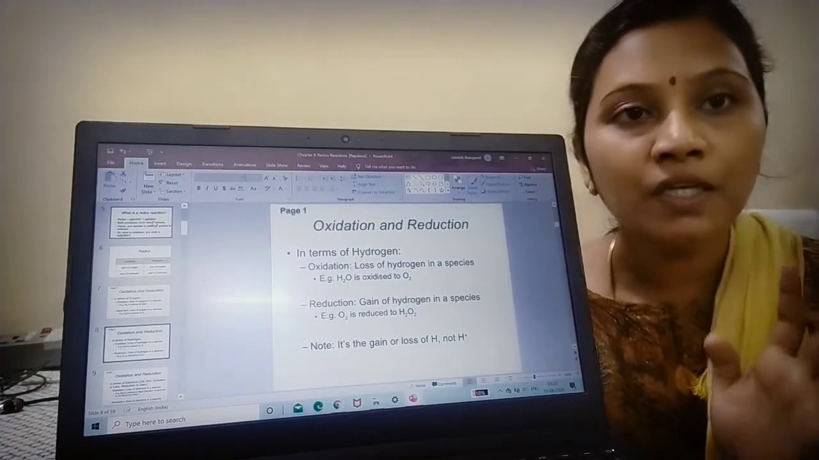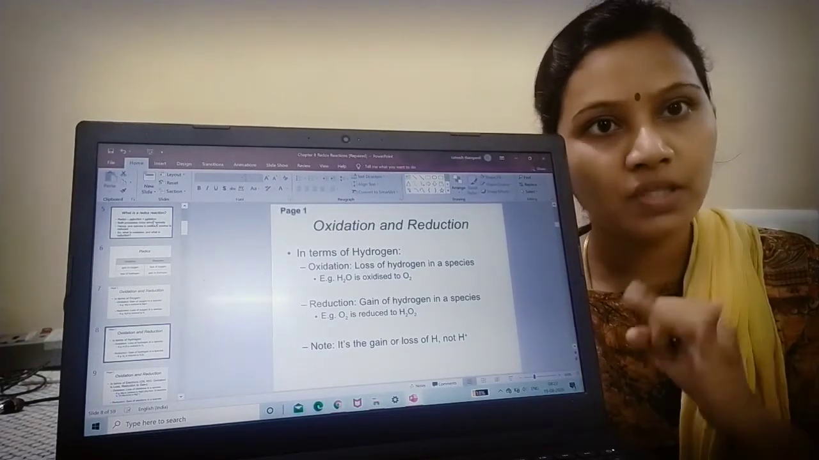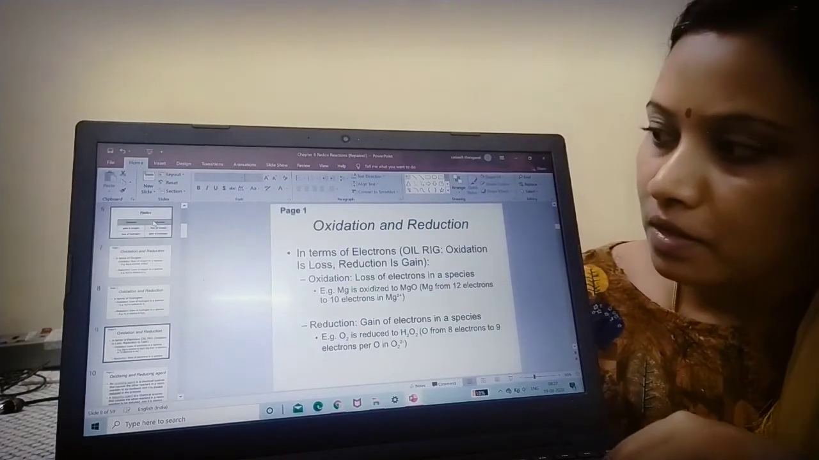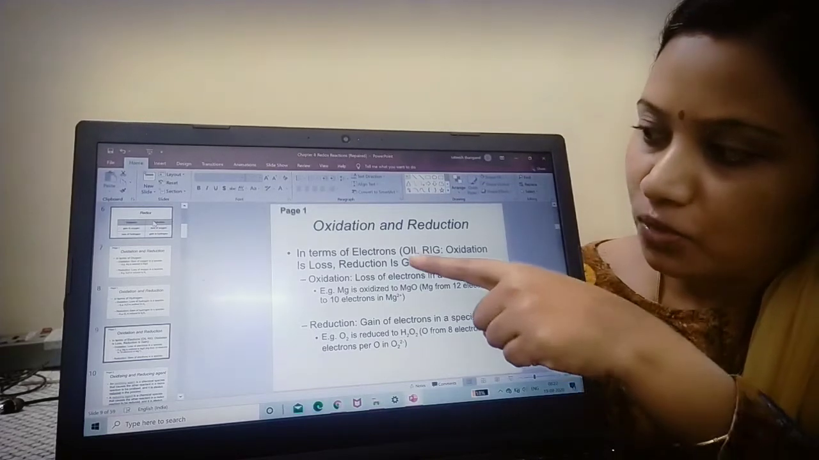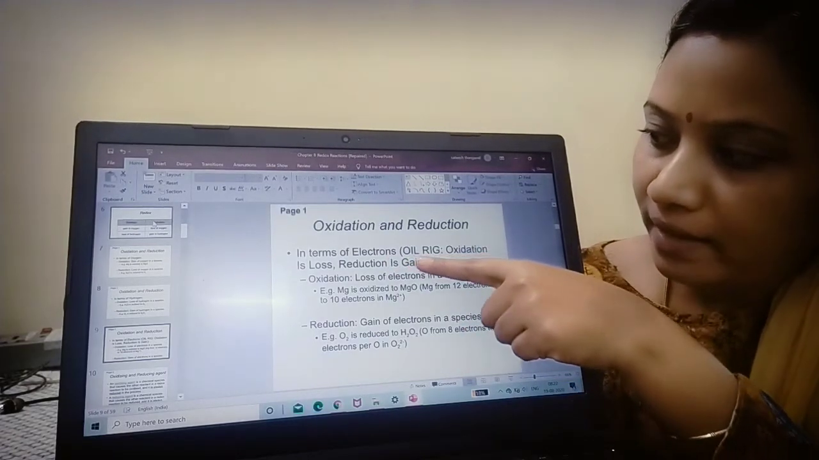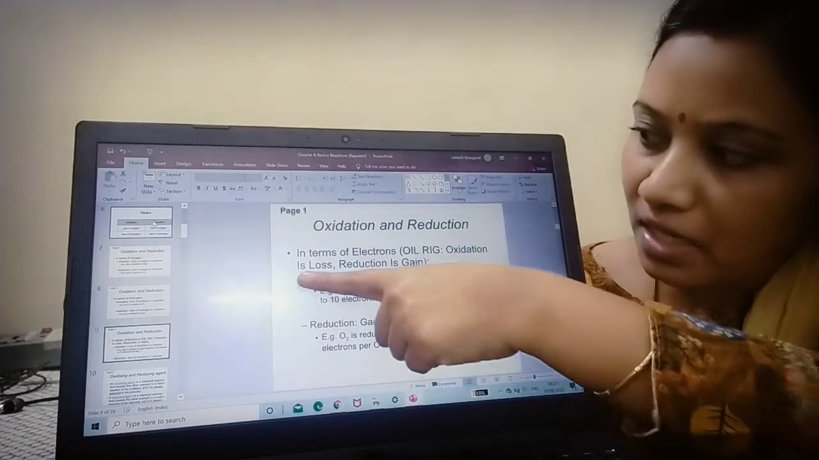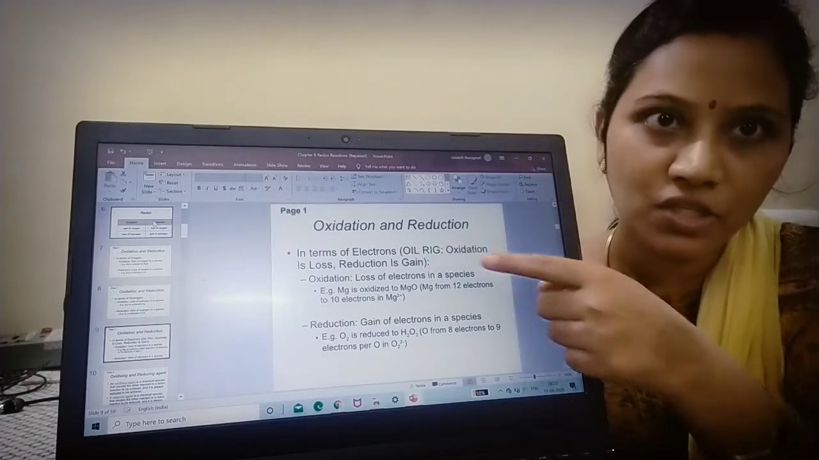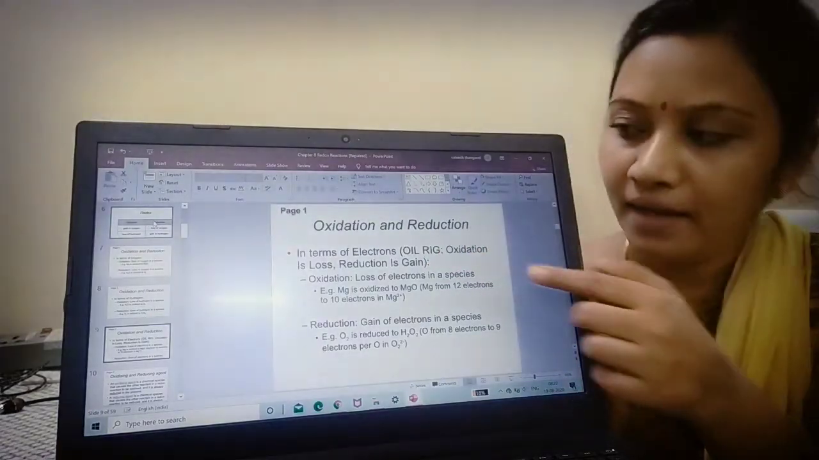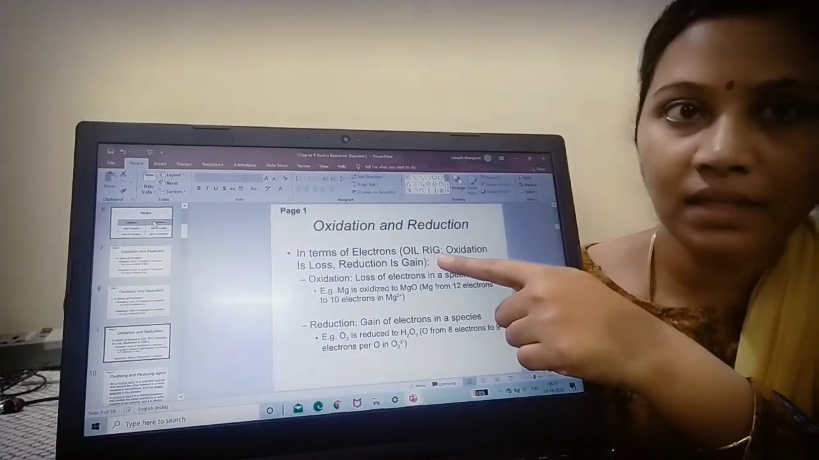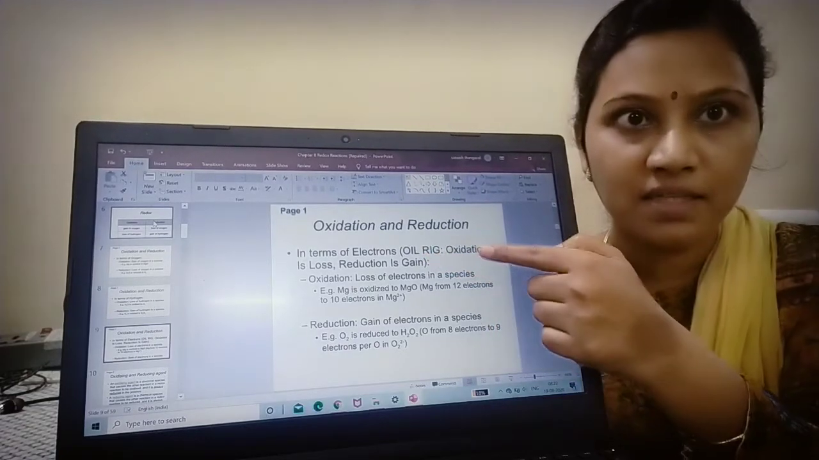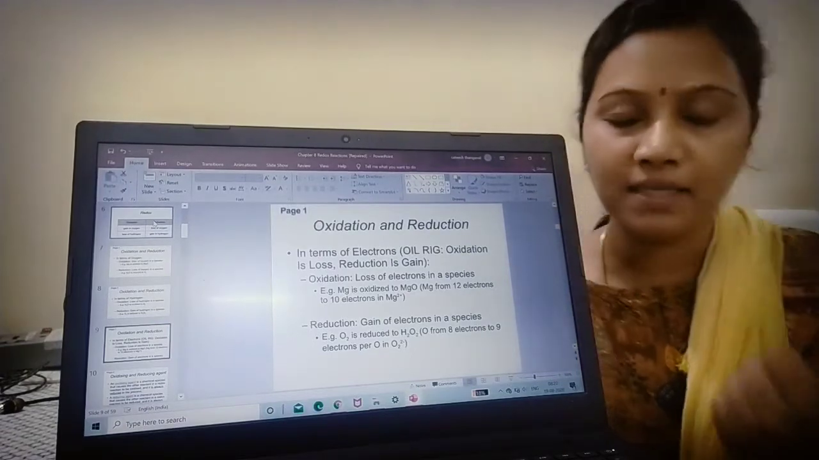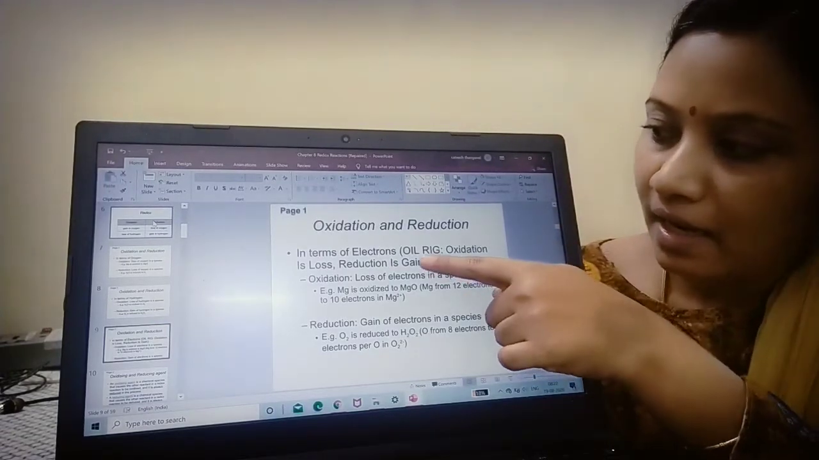Okay, clear. So we have seen definition in terms of oxygen, in terms of hydrogen. Next is in terms of electrons. So this is in terms of electrons. So there is a hint given, OIL and RIG. That is, oxidation is loss of electron, reduction is gain of electron. So OIL, oxidation is loss of electron. RIG, that is reduction is gain of electron. This is an acronym which is going to help you to remember this, but already it's quite easy. So oxidation is loss of electron.